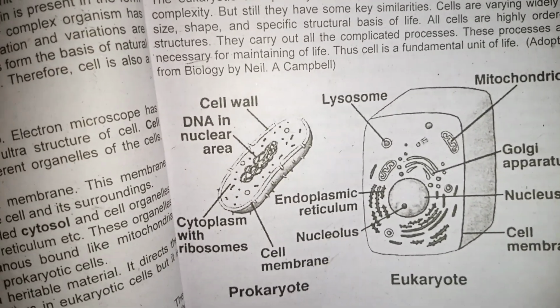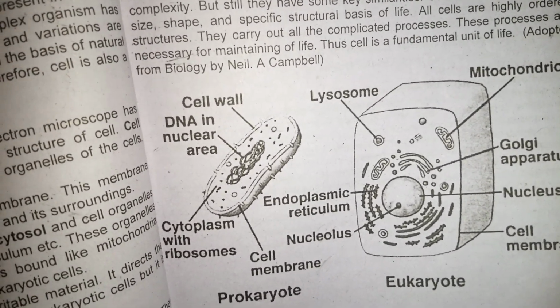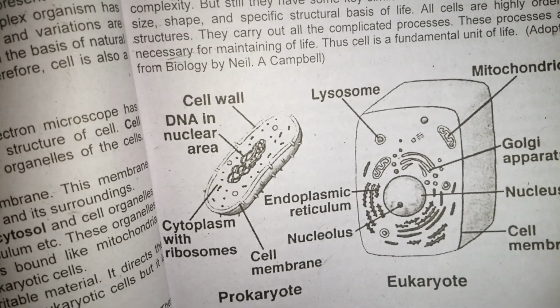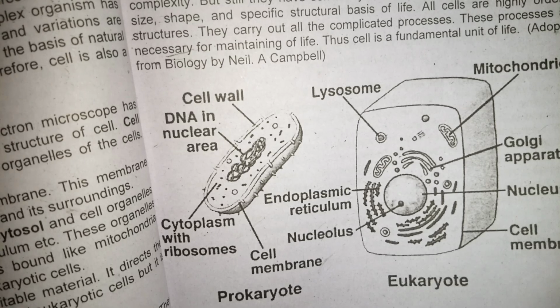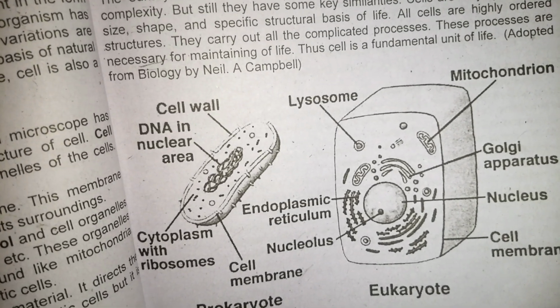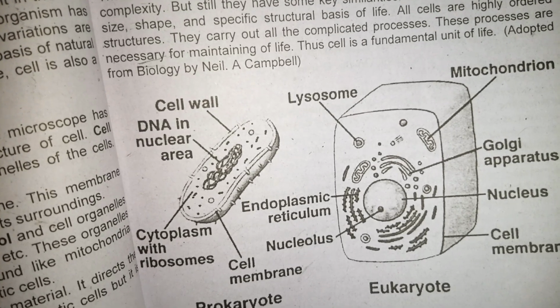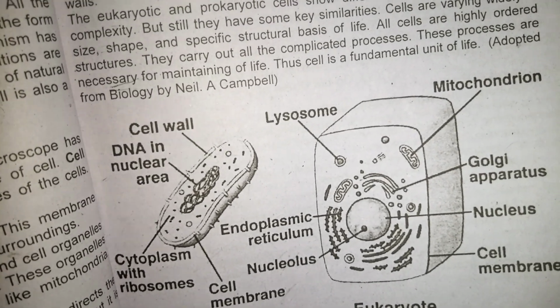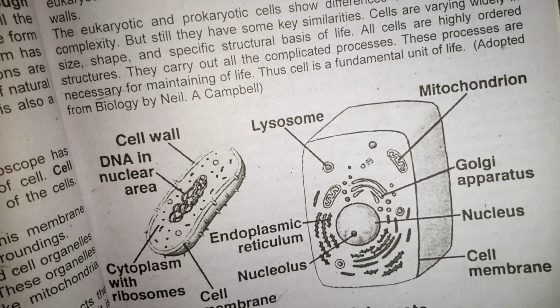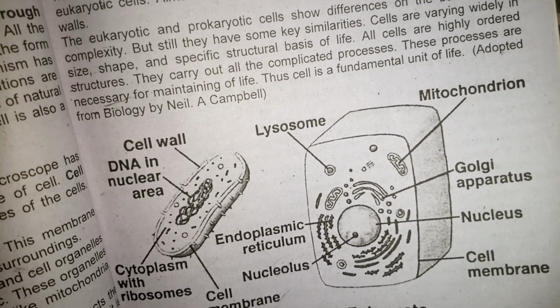Let's see the structure of prokaryotes and eukaryotes. Prokaryotes have these parts: cell wall, DNA in the nuclear area, and cytoplasm with ribosomes. And eukaryotes have endoplasmic reticulum, nucleolus, lysosome, mitochondrion, Golgi apparatus, nucleus, and cell membrane.